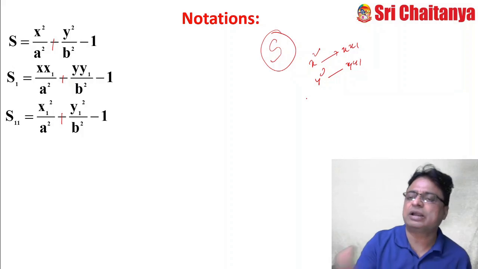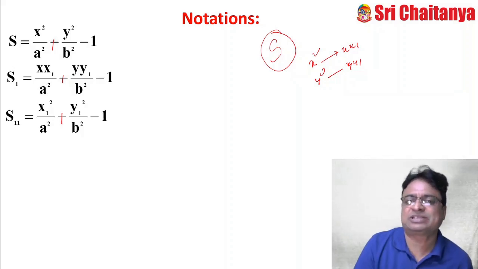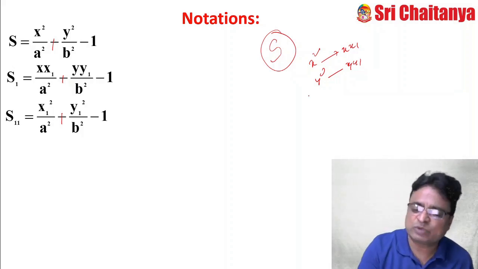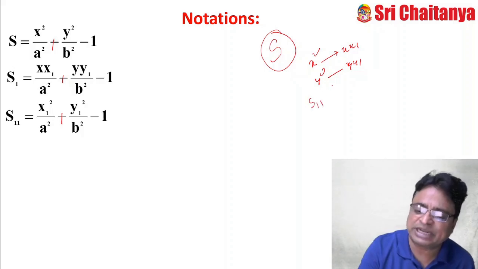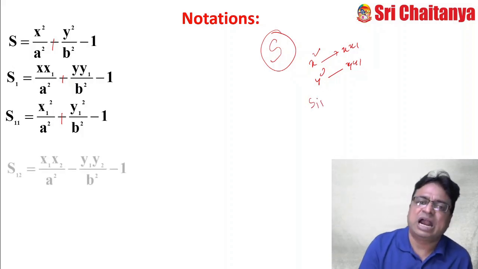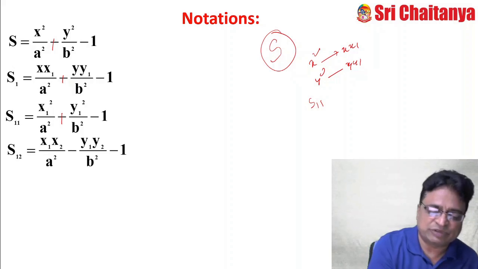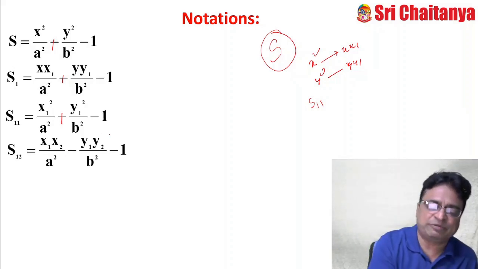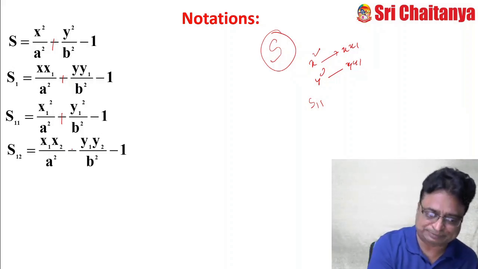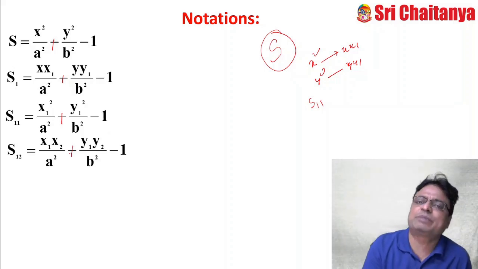Like that, I have already explained in the parabola session also. And S11 means we are substituting the point x1, y1 on the curve. And S12 means we are substituting the points x1, y2, like this: x1 x2 by a square plus y1 y2 by b square minus 1.